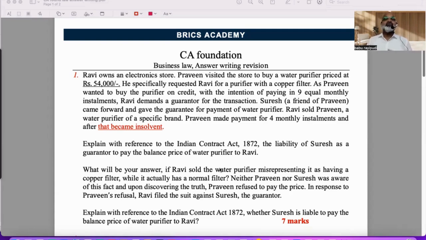Fourth very important thing: when you write answers for case law, start your first paragraph with the section, like "as per the section of" and so on. If you do not remember the exact section, don't write the wrong section. Instead, write "as per the relevant section of the Indian Contract Act 1872." In that way, you may not get full marks, but at least you will not lose marks for writing a wrong section.